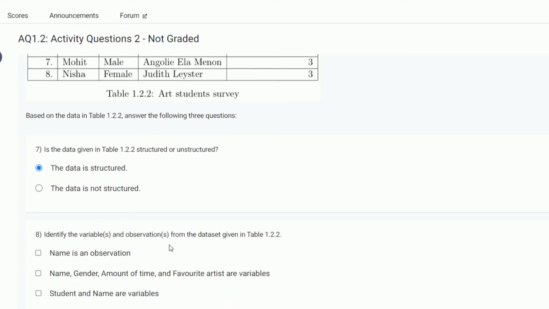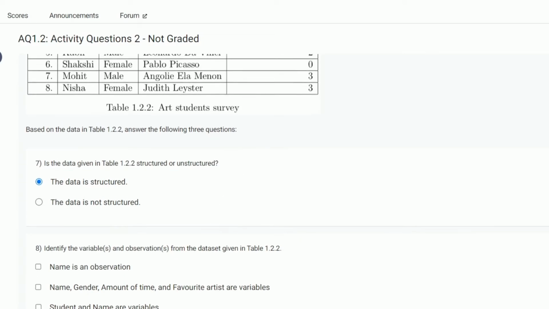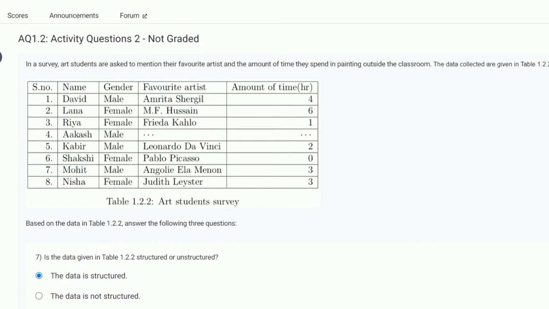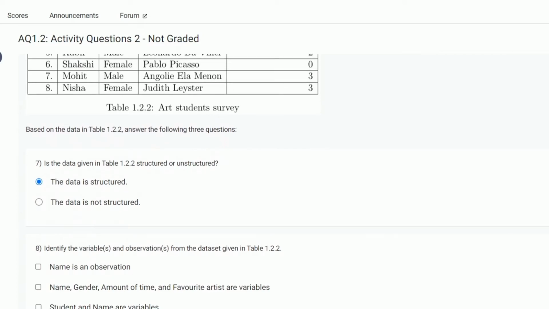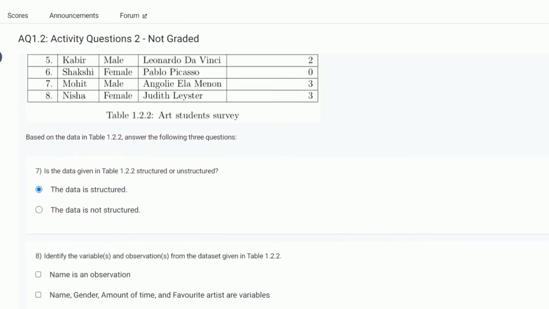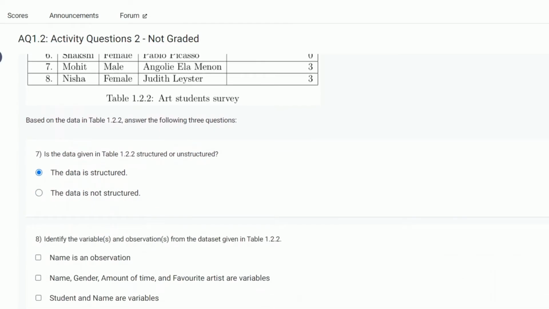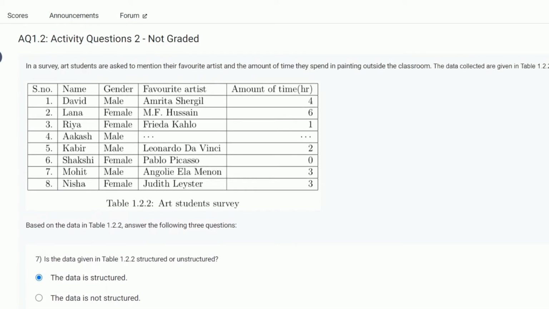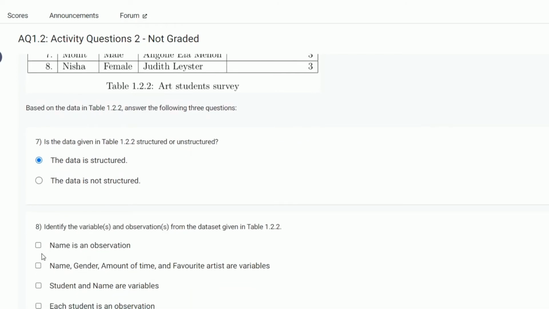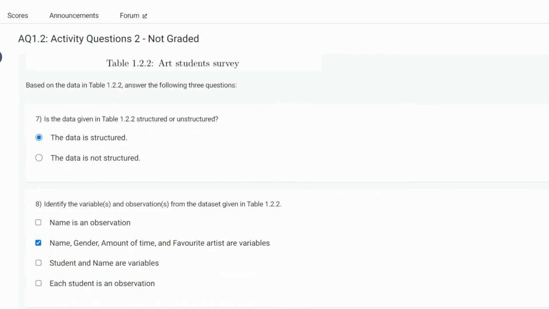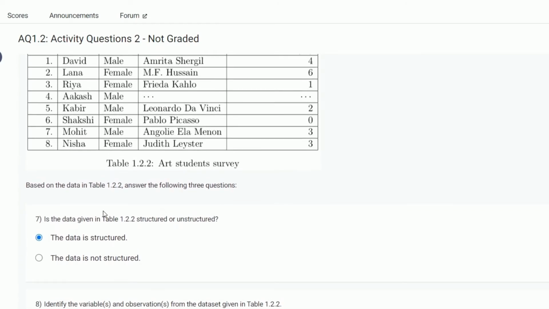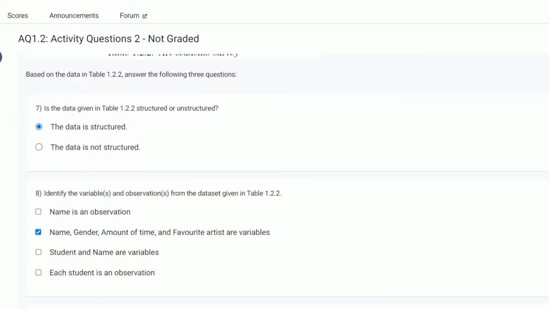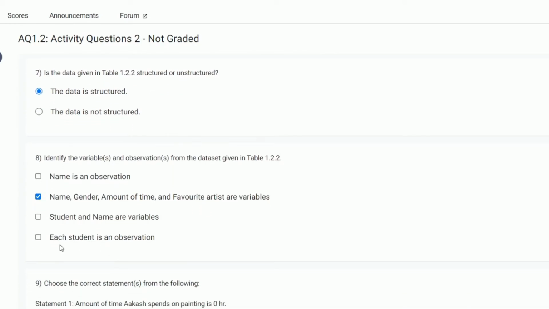Identify the variables and observations from the data set. What is the variable and observation? Name is an observation. Name, no, not a variable. Name, gender, amount of time, and favorite artist are variables. Student and name are variables. Each student is an observation.